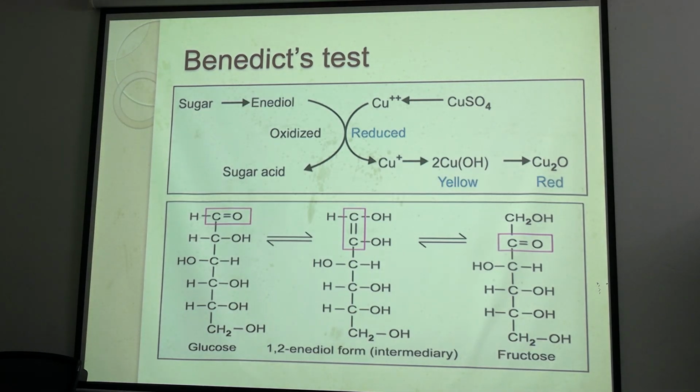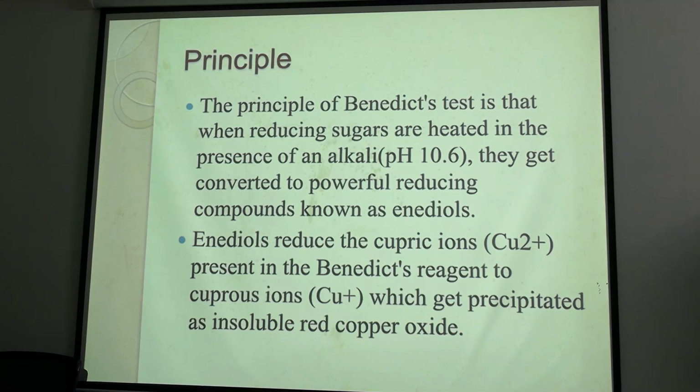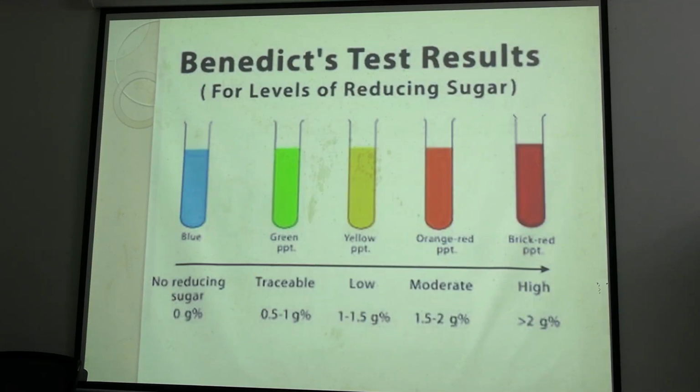To detect any reducing substance or reducing sugar, we perform the Benedict's test. Clear though? So what outcome may we get in Benedict's test? What kind of test is this?